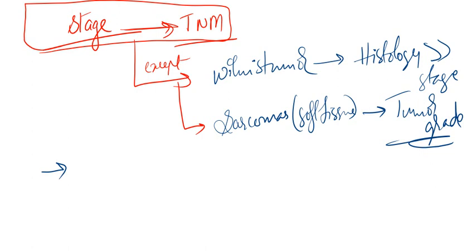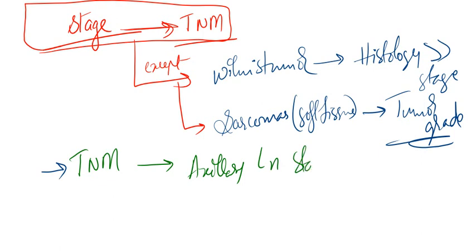Yes, it is TNM. Yes, you said it right. But what is the single most important prognostic factor in TNM itself? Anyone? Axillary lymph node status. This is very important, guys. This is the most important prognostic factor, right?